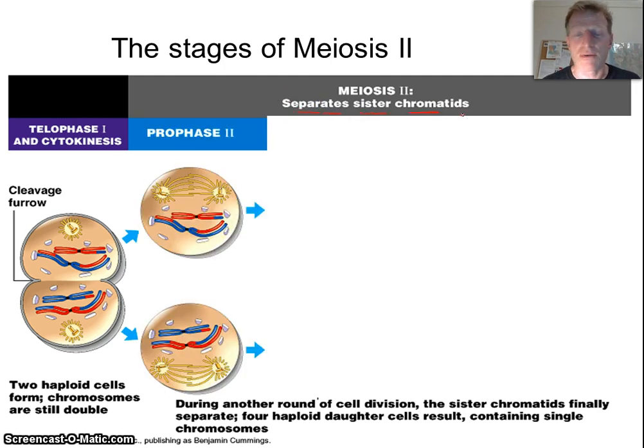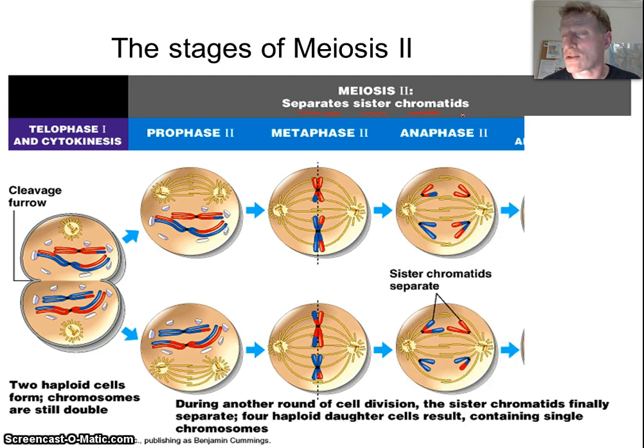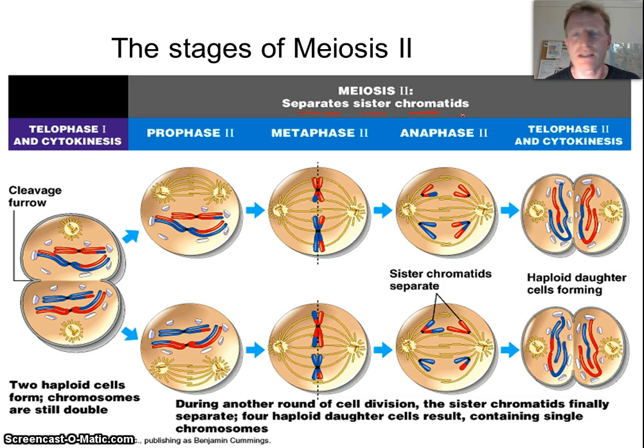So in prophase, chromosomes are already there, so not much has changed. In metaphase, we're lining up each of the chromosomes along the plate, much like mitosis. In anaphase, we're separating the sister chromatids, again, much like mitosis. And then in telophase and cytokinesis, we're pinching them off into, again, a total of 4 haploid cells.